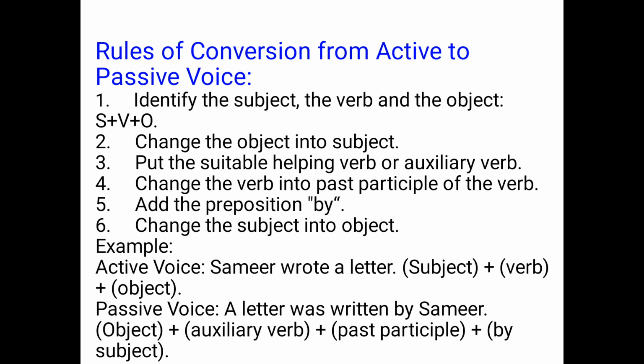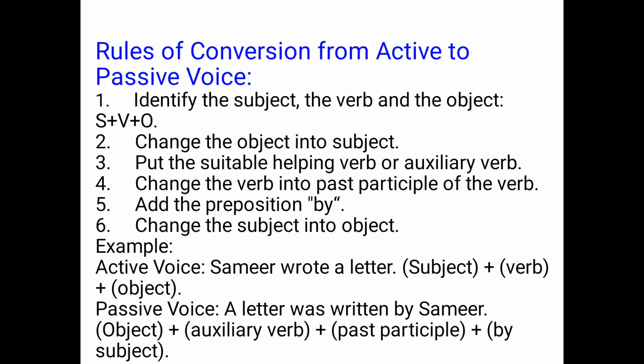Now we see the rules of converting from active into passive voice. The first rule is that first of all we have to identify the subject, the verb and the object in the sentence. When we know the subject, verb and object, it is easy for us to change it into passive voice.